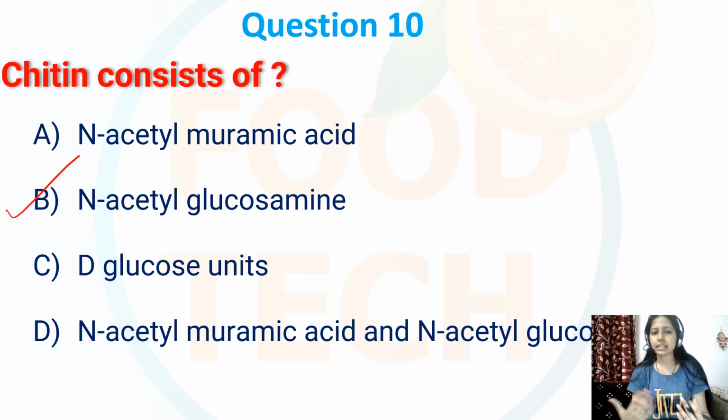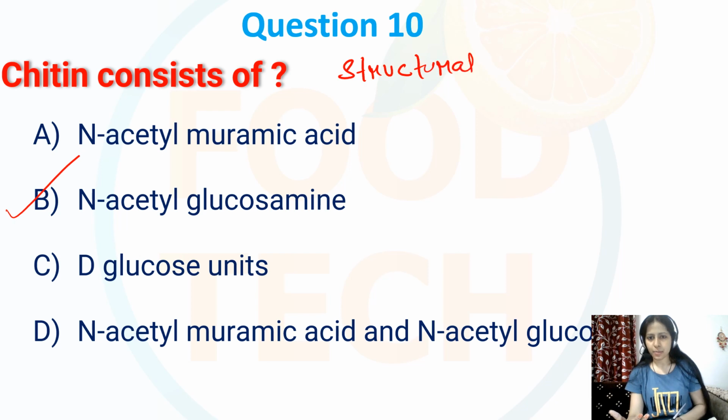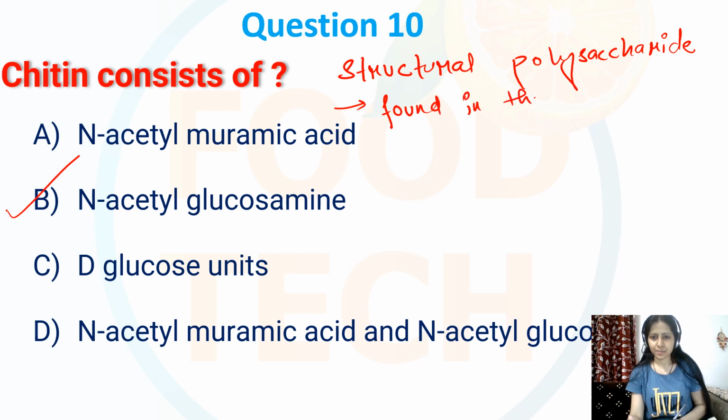Now we know that this chitin is a structural polysaccharide, which is found in the exoskeleton of arthropods.